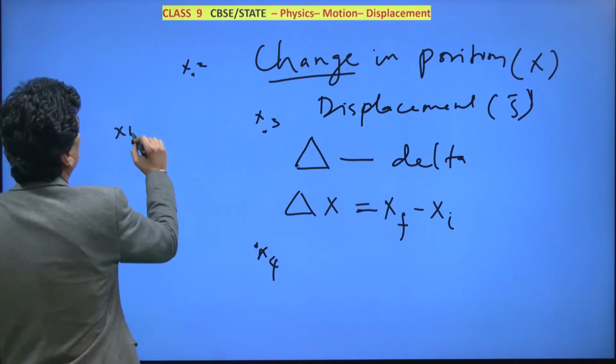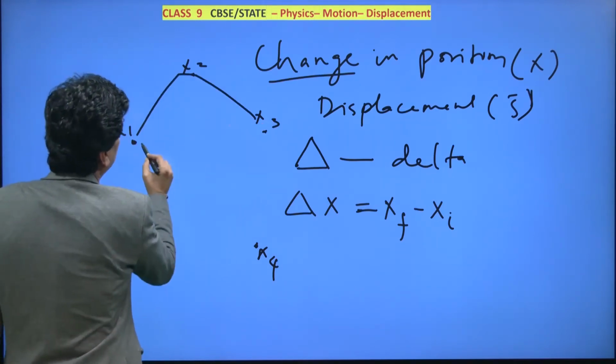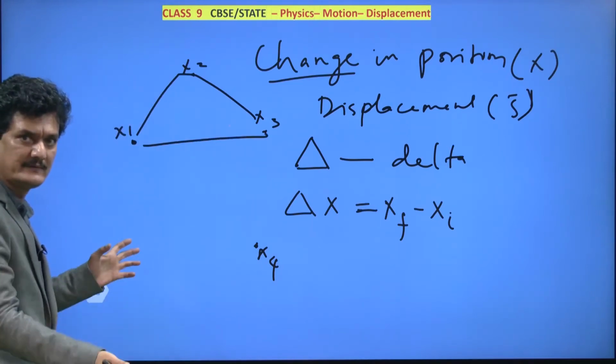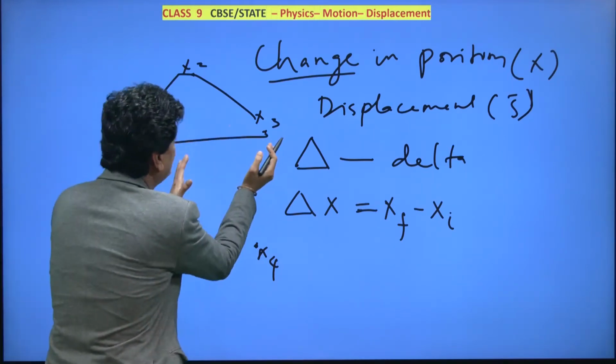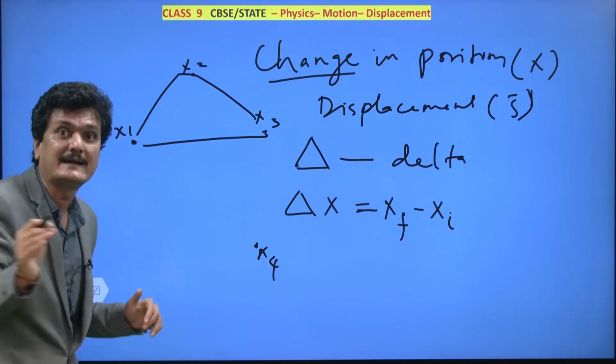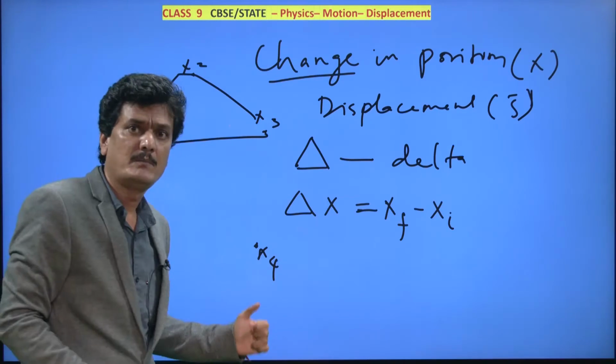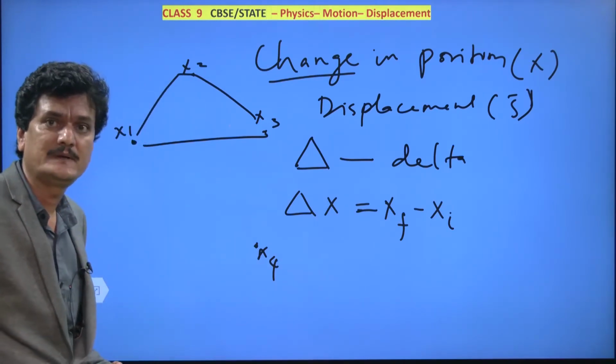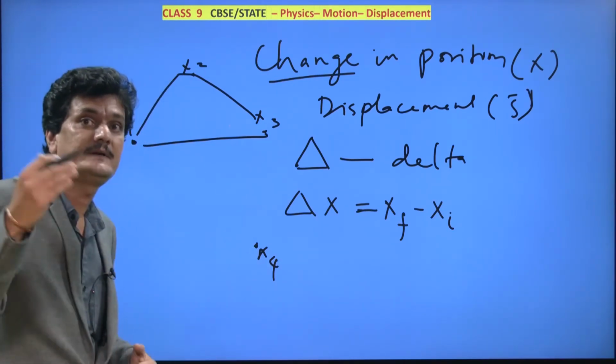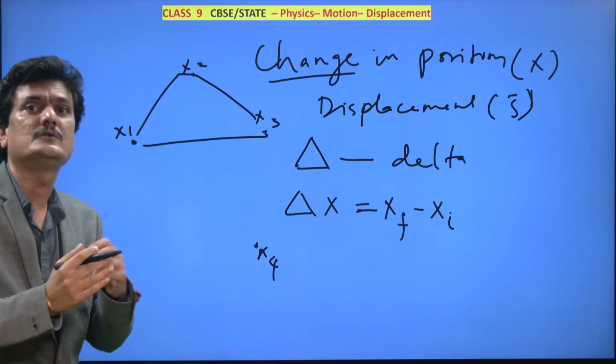So what will you do? The body actually traveled like this, just this and the difference. So now here, how to find out x3 and how to find out x1? That is the question you should be asking. Okay, now we want to find the difference. But what is the value of x1 in the first place? And what is the value of x2, x3, x4, x5 and so on? How to find those values?